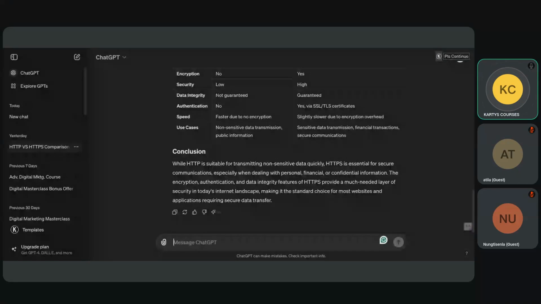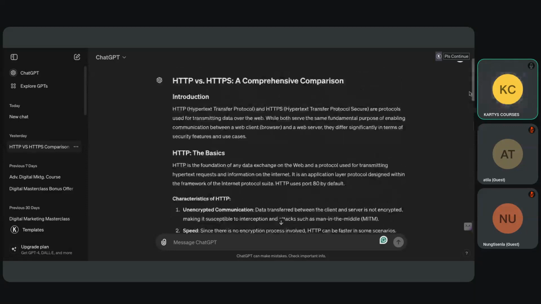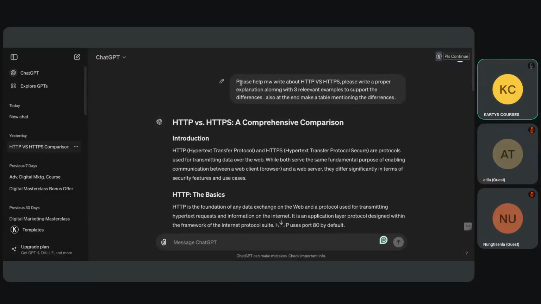In the previous class, for the other batch, I showed this example, and I'm going to show it to you as well. This is how I would write it: Please help me write about HTTP versus HTTPS. Please write a proper explanation along with three relevant examples to support the differences. Also, at the end, make a table mentioning the difference. Understand that ChatGPT is smart enough even if you make a spelling mistake. I've been typing very fast, so I have a couple of typos, but you make sure that you don't put any typos.